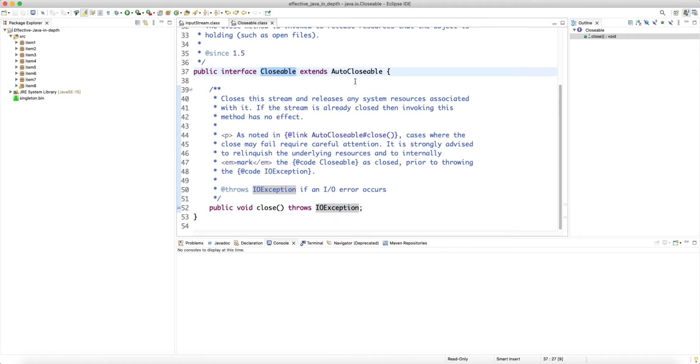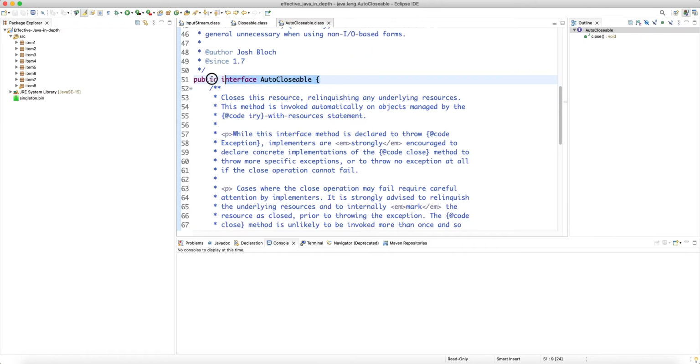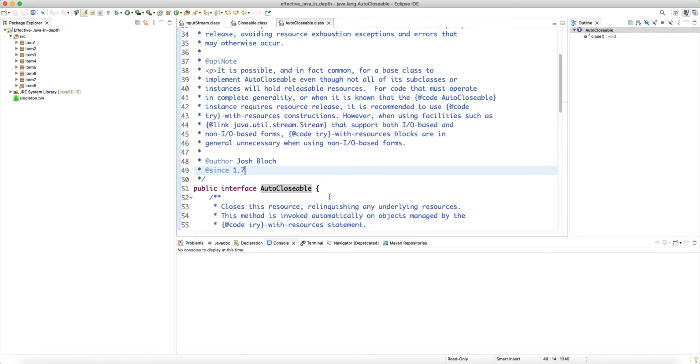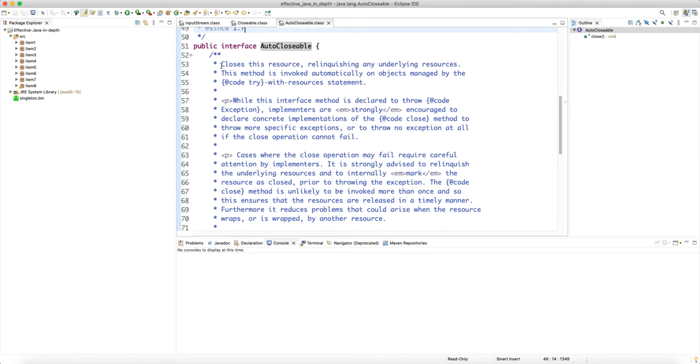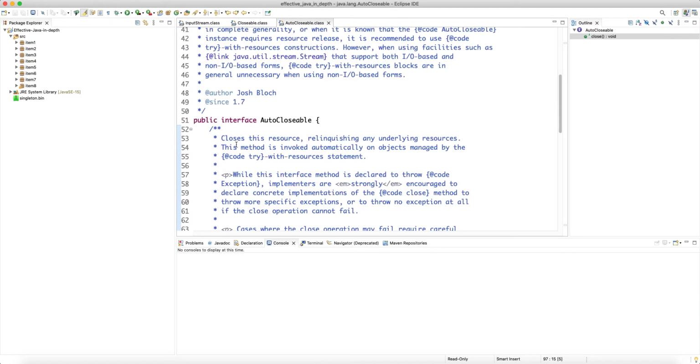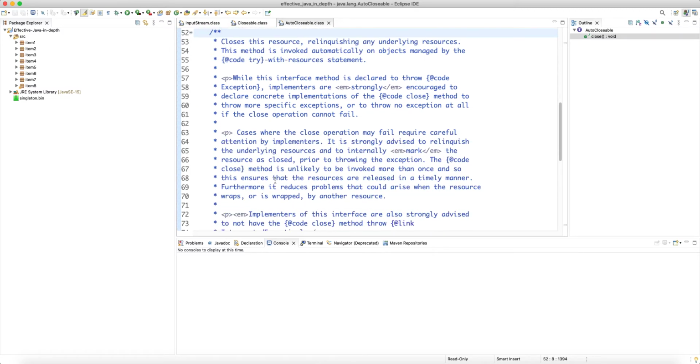Now this Closeable extends AutoCloseable, and AutoCloseable is a generic closable interface. And as you can see, Josh Bloch wrote this. This is from JDK 1.7 when they introduced the concept of try-with-resources. And AutoCloseable has one method, obviously close, and closes this resource, relinquishing any underlying resource. This method is invoked automatically on objects managed by the try-with-resources statement. So try-with-resources came to the rescue in terms of automatic or deterministic resource management, right?